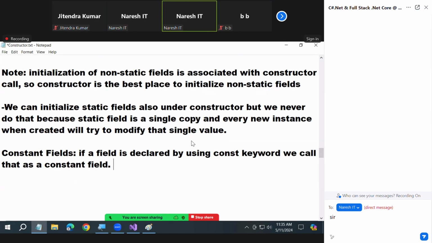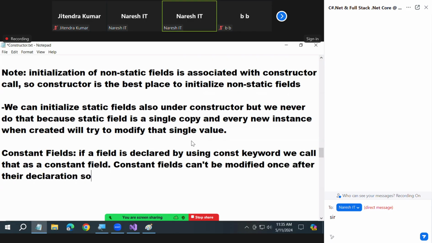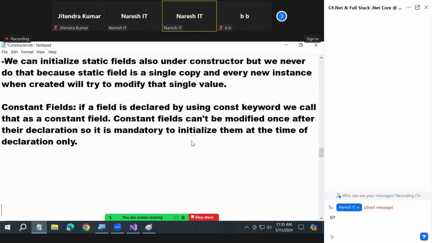Constant fields cannot be modified once after their declaration. So it is mandatory to initialize them at the time of declaration only. Listen here. Const float pi; is an error. And what should you write, sir? Const float pi = 3.14f;